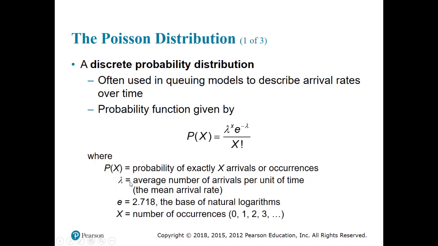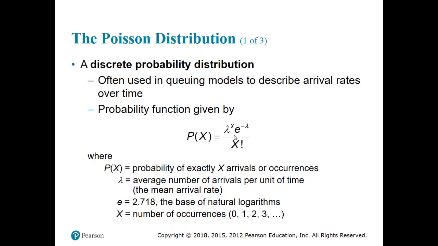So that is the average arrival rate or mean arrival rate. So lambda to the power of x, e to the power of minus lambda divided by x factorial. The e here is a constant like pi. The value of the constant is 2.71828, and it's an irrational number.